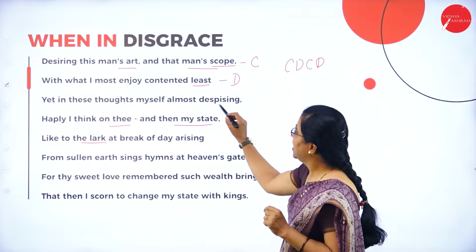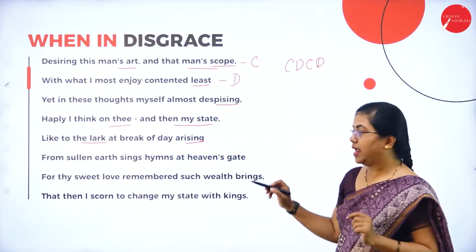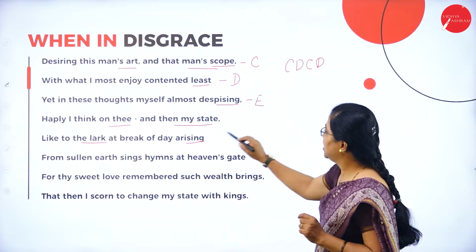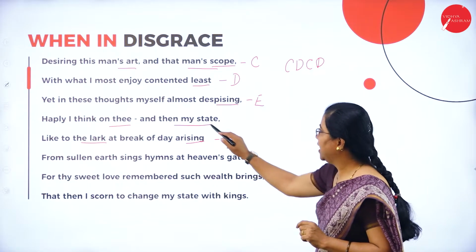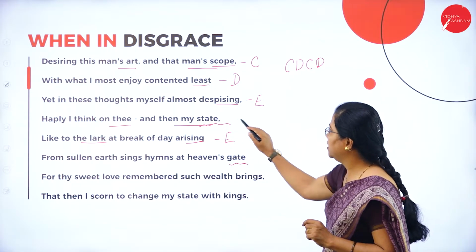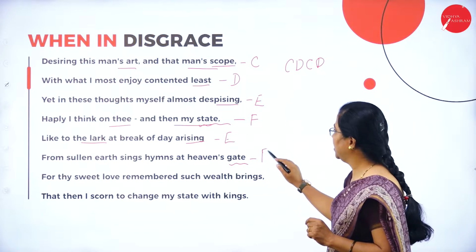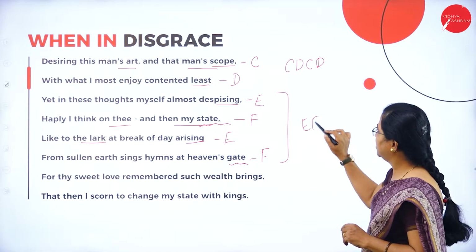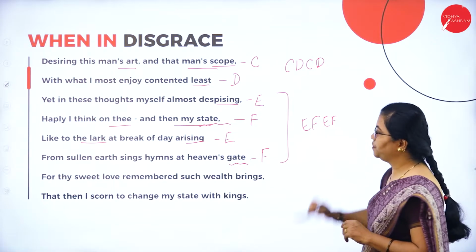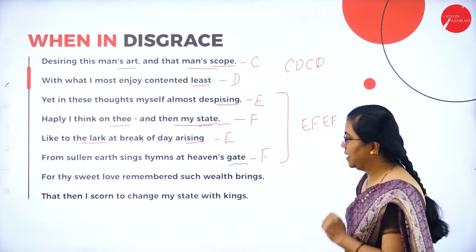So here you can see despising, arising are rhyming over here. Again the rhyme scheme, you can mark it like this. Okay, my state and gate. So state and gate, it is rhyming. So EF and EF. Okay, so this is the rhyme scheme, and this quatrain carries the rhyme scheme EF and EF. Okay, then we come to the last couplet over here.